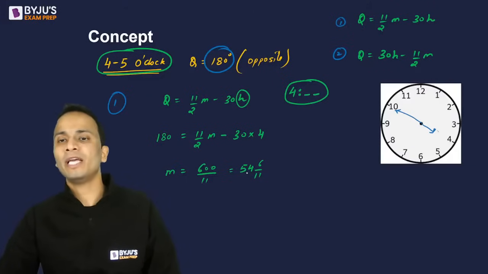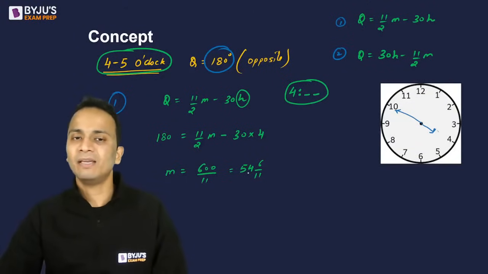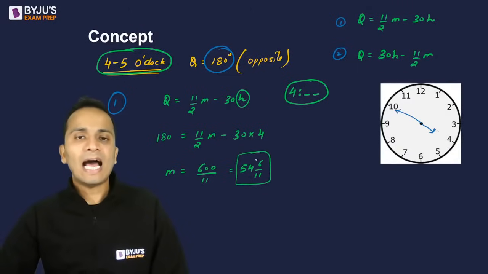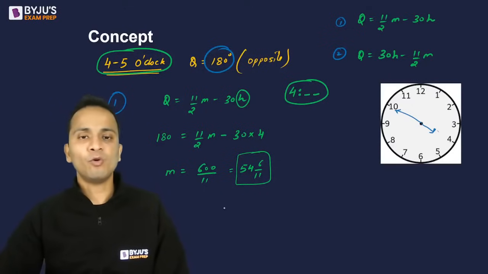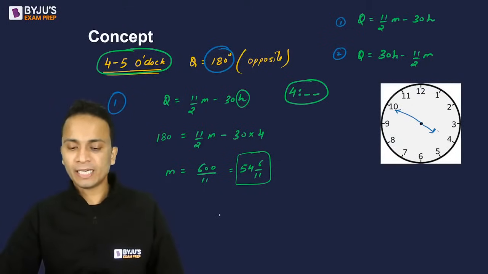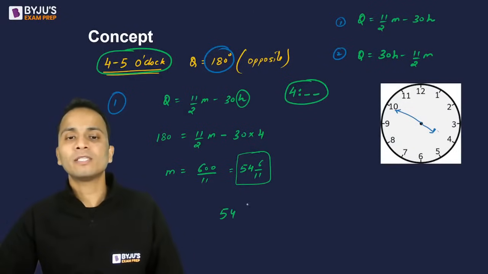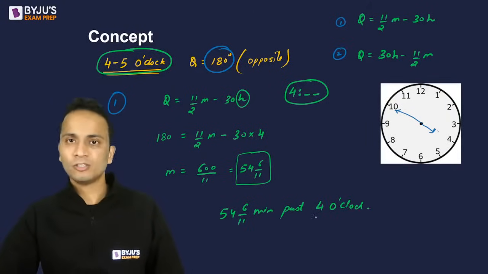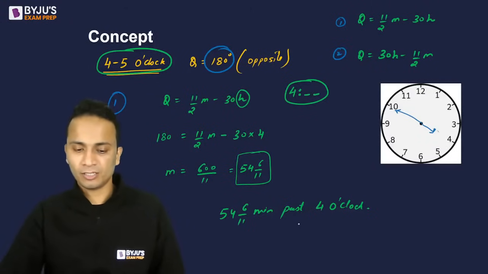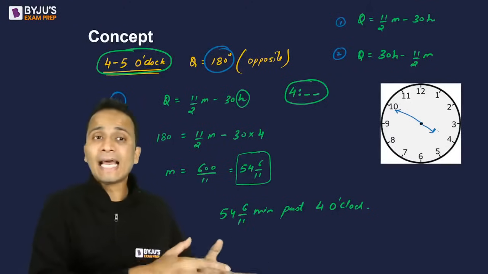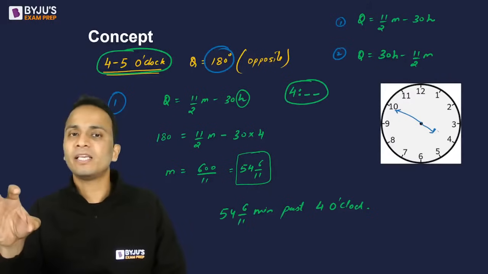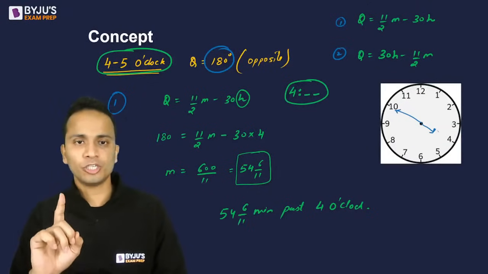54 6 upon 11 will be the exact time when the angle between the minute hand and hour hand will be 180 degrees and the time is between 4 and 5 o'clock. So option कैसे आएगा? Option will be 54 6 upon 11 minutes past 4 o'clock. So this is how you will be putting your answer. This is how you can find out the exact time when the angle is given to you. So this was the first question related to this.